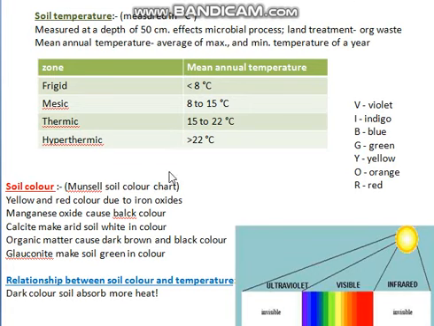So the last topic is soil color, which we measure by Munsell soil color chart. Now yellow and red color could be because of iron oxide. Manganese oxide causes black color. Calcite makes arid soil white in color. Organic matter causes dark brown black color. Glauconite makes the soil green in color.